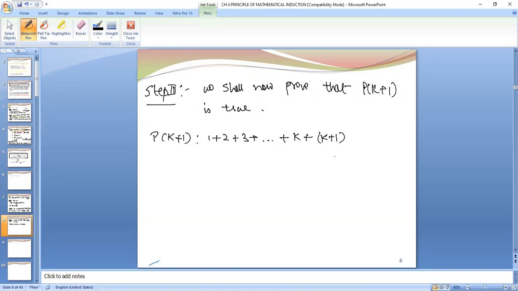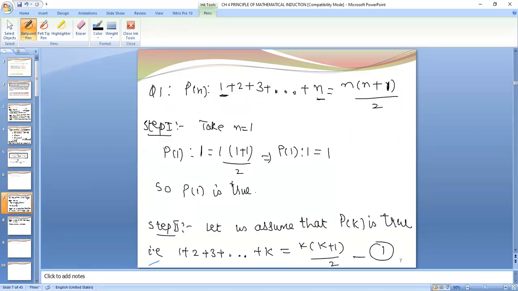This is the left hand side. We are not writing it is equal to the right hand side, but we will prove it. We have taken only the left hand side of the statement: first k terms and then the k plus 1th term. We have to take k plus 1 terms, so we have taken k plus 1 terms.